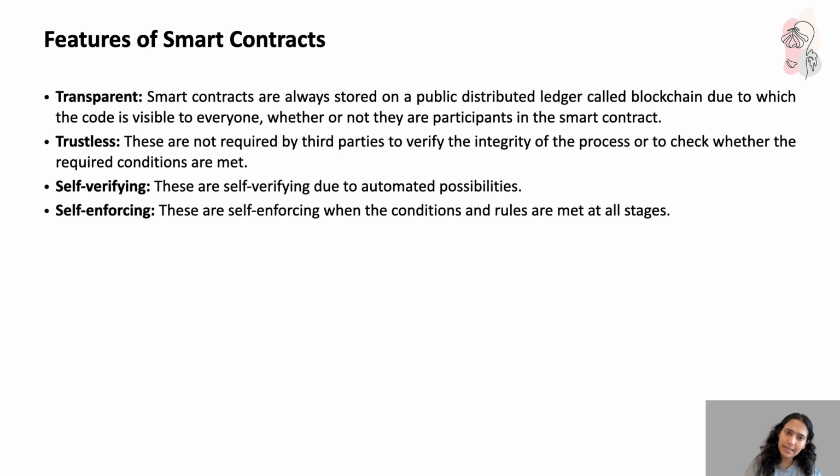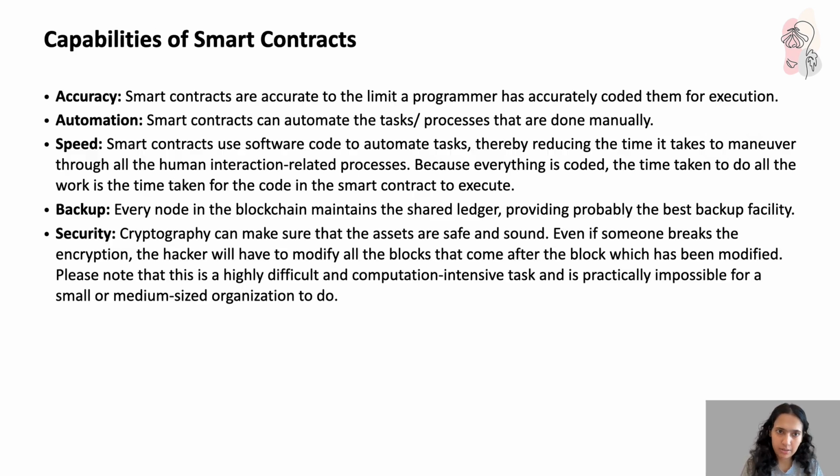It's also transparent because it's stored on a public distributed ledger called blockchain, due to which the code is visible to everyone, whether or not they are participants in the smart contract. Trustless: third parties are not required to verify the integrity of the process or to check whether required conditions are met. Self-verifying and self-enforcing, right?